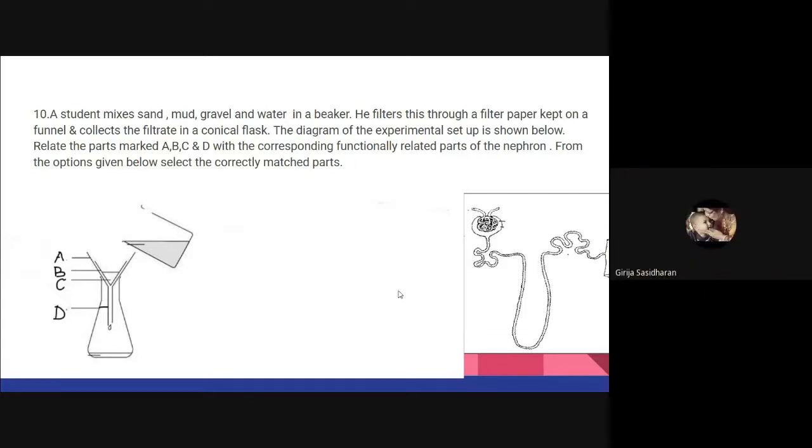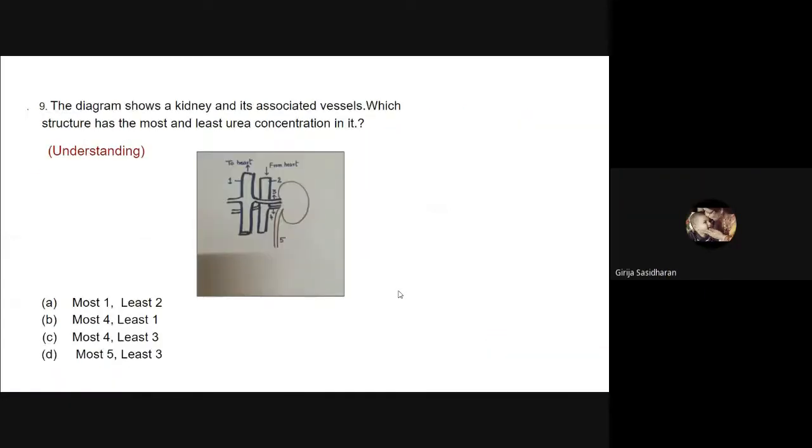Is deoxygenated blood coming to the kidney from the heart, ma'am? From the heart, oxygenated blood is coming. Yes, oxygenated blood, there is a branch of the aorta. Okay, ma'am.